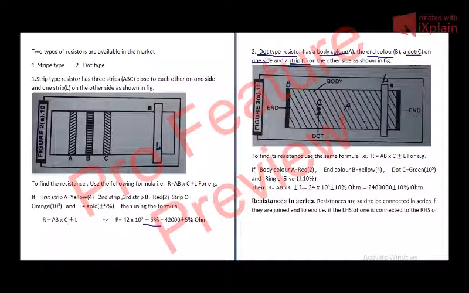Now to find its resistance, use the same formula as I have told you, R is equal to AB into 10 raised to C plus minus L. For example, suppose the body color A is red, and the end color B is yellow, and dot C is green.